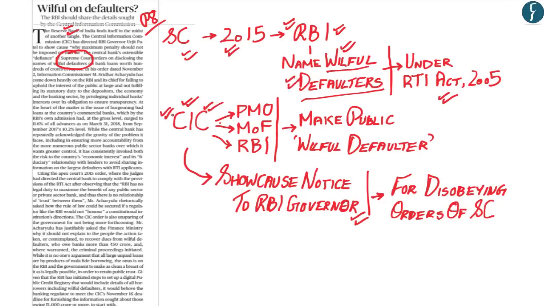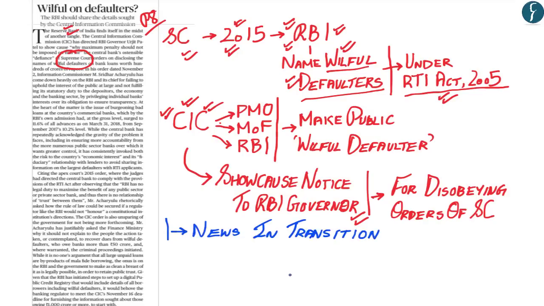And it is within that context that the Chief Information Commissioner has also cited the 2015 ruling of the Supreme Court, which had also asked the Reserve Bank of India to name the willful defaulters under the RTI Act of 2005. Now you have to understand that this news is currently in transition, and therefore we'll have to wait and see how this issue moves forward. But hopefully you've understood the basic crux of this recent tussle between the CIC and the RBI. And so now with this, let us move on to the next article.